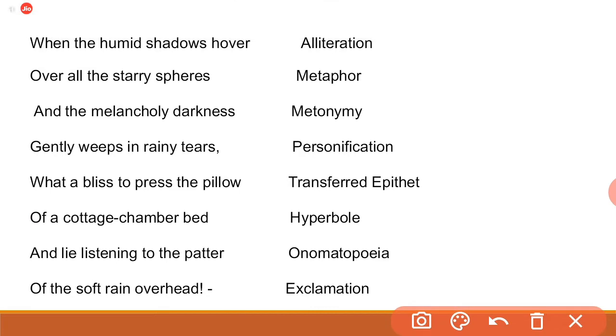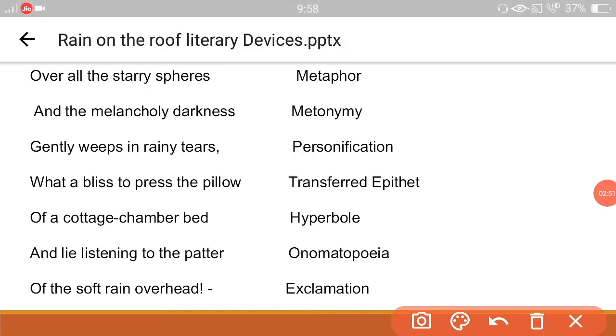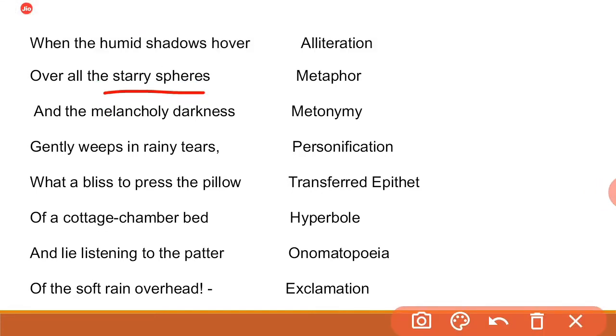Over all the starry spheres. Here starry spheres, S consonant sound is repeated in the word starry sphere. So which figure of speech here we are getting? Alliteration. So students, another figure of speech is also we are getting in this word starry spheres. Second one is metonymy, because starry spheres represent the stars in the sky. And what is metonymy? A thing is represented by another closely related meaning. So starry spheres, another meaning is the stars in the sky.